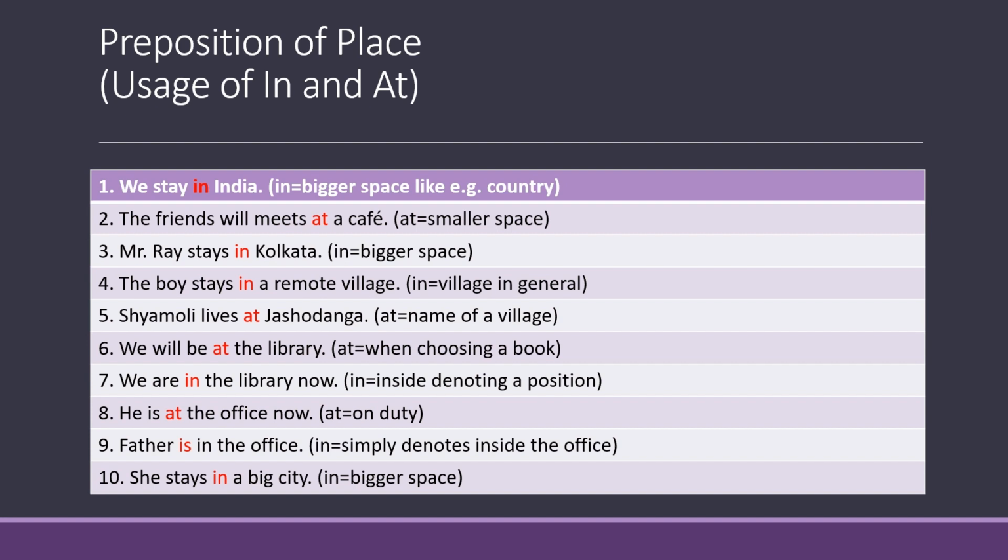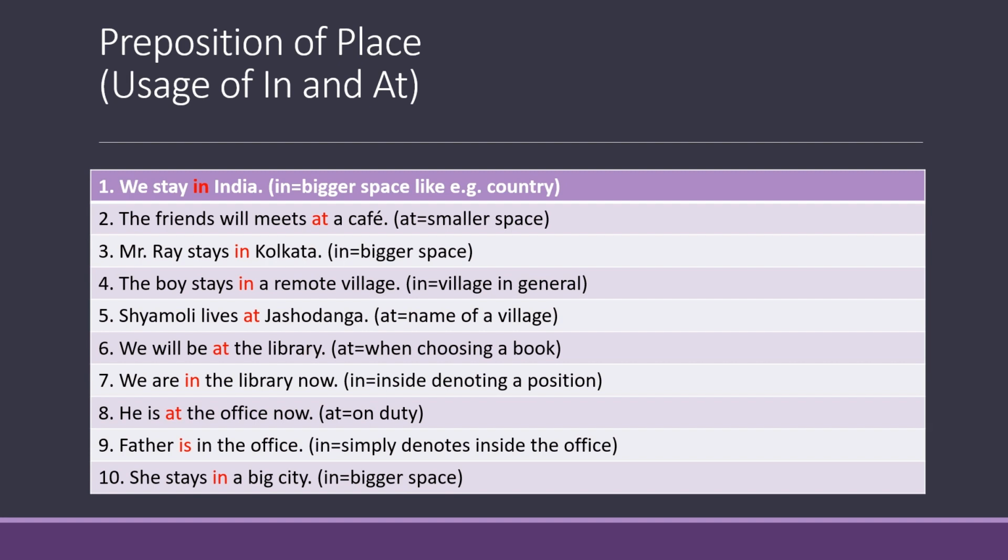Example number 5. Shamoli lives at Jashodanga. Now, Jashodanga is a name of a village. So, when we are using a name of a village, we will use at preposition. Here we have written Shamoli lives at Jashodanga village, or Shamoli lives at Jashodanga.